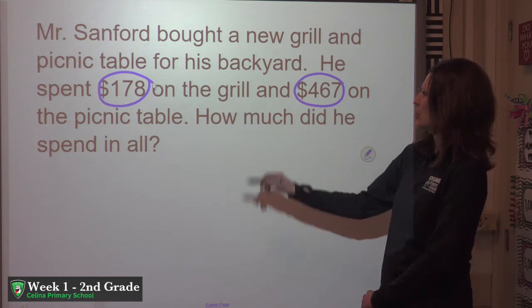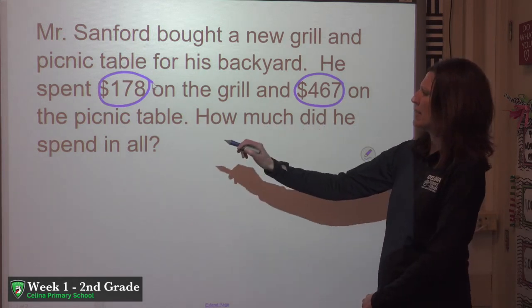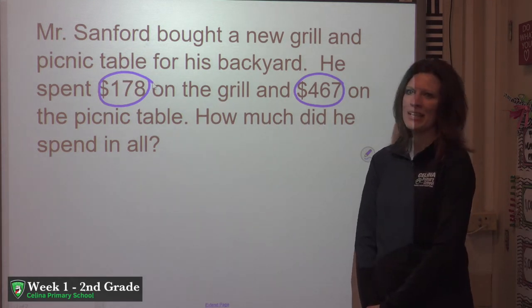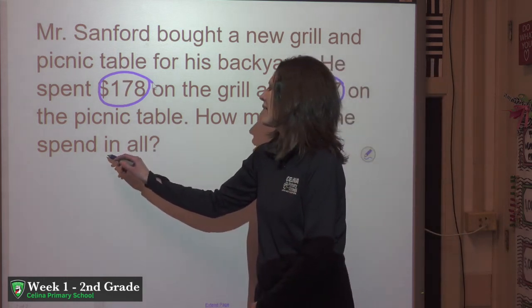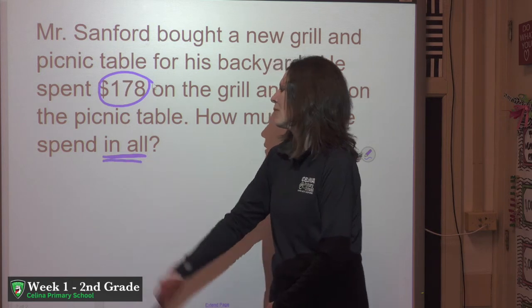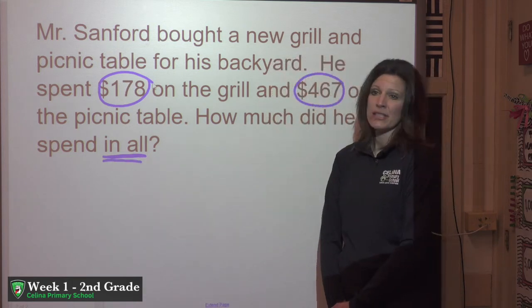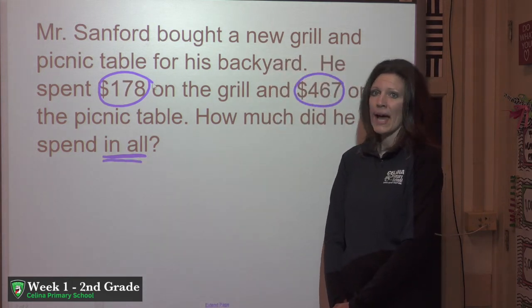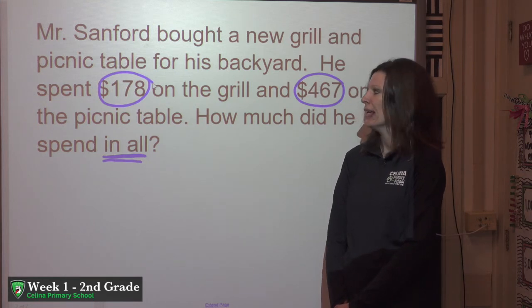Now, I need to underline the important key words. Let me look at my question. How much did he spend in all? Oh, I see a key word there. I'm going to underline it. In all. That's a key word. Sometimes I like to underline those twice. That tells us what we're going to do in our problem. Are we going to add or subtract when we hear the words in all?